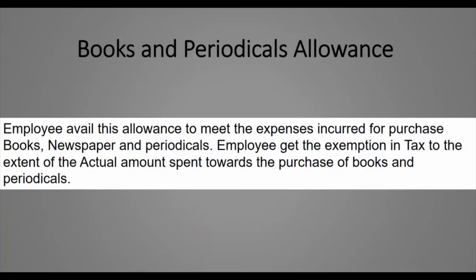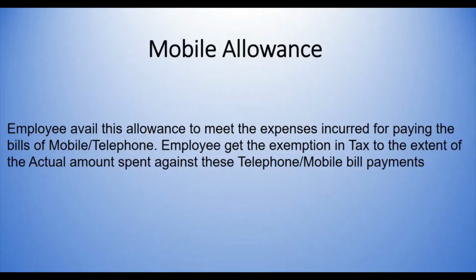Number fourth, books and periodical allowances. Employees avail these allowances to meet the expenses incurred for purchase of books, newspapers and periodicals. Employees get the tax exemption to the extent of the actual amount spent toward the purchase of books and periodicals. Number fifth, mobile allowance. Employees avail this allowance to meet the expenses incurred for paying mobile telephone bills. Employees get the tax exemption to the extent of the actual amount spent on these telephone and mobile bill payments.